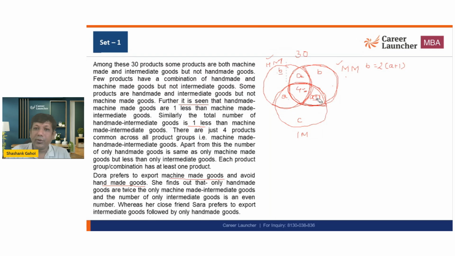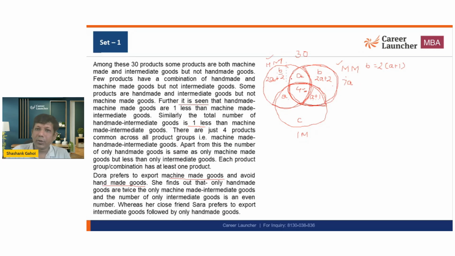Now what we are going to do, we are going to solve this. And how we are going to solve this? The question is talking about the summation of all the numbers being 30. So I would say this is A plus 1, sorry, 2A plus 2. This is also 2A plus 2. Okay, so I'm just going to add 2A plus A, 3A, 3A plus 2A, 5A, 5A plus A, 6A, 6A plus A, 7A. So I got 7A.